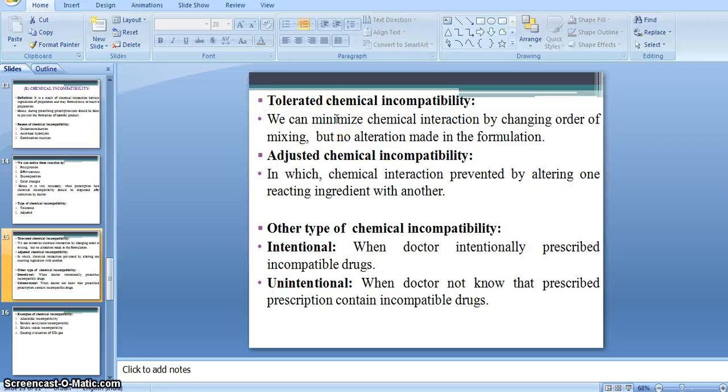Okay, if our preparation has a tolerated chemical incompatibility, at that time we can easily minimize this chemical interaction by changing the order of mixing.